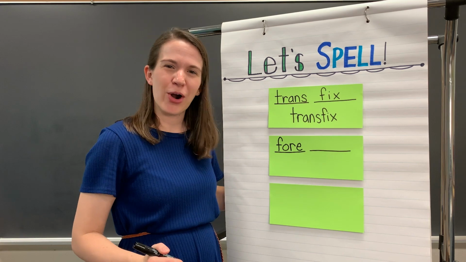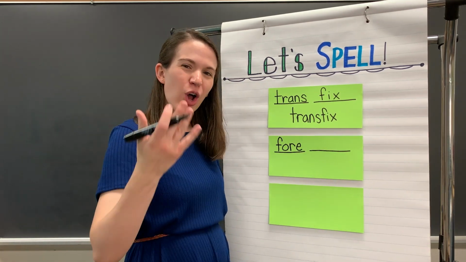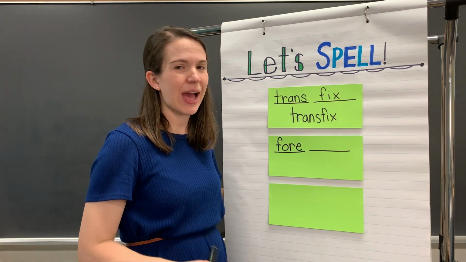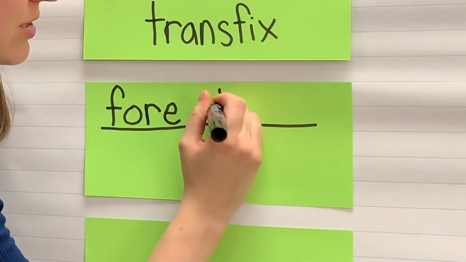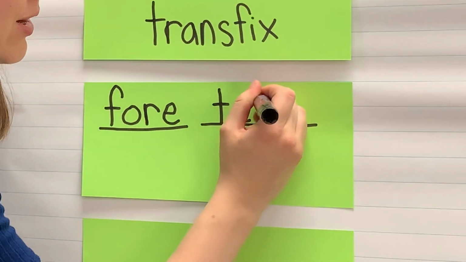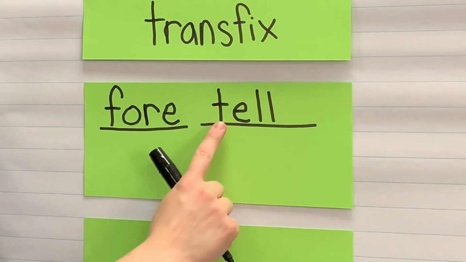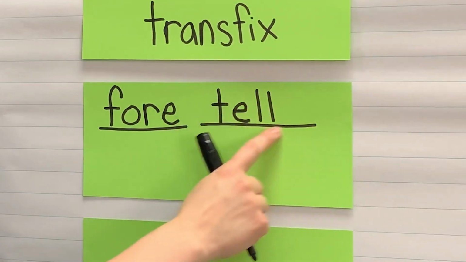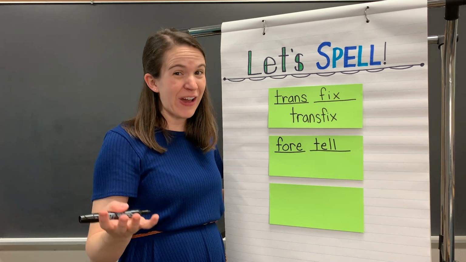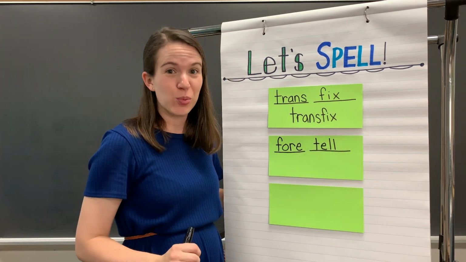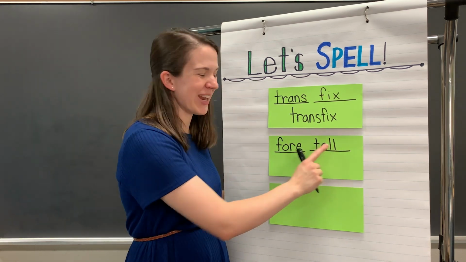Now, let's write the second part of this word. Foretell. See if you can write down all the sounds that you hear in tell. I hear 3 sounds, but there might be more than 3 letters. L. Do you see what I mean? 3 sounds, t, L. But at the end, instead of having 1 L, we have 2. We often write a double L at the end of a word, a base word, when we have a short vowel sound. Not always, but it can happen.